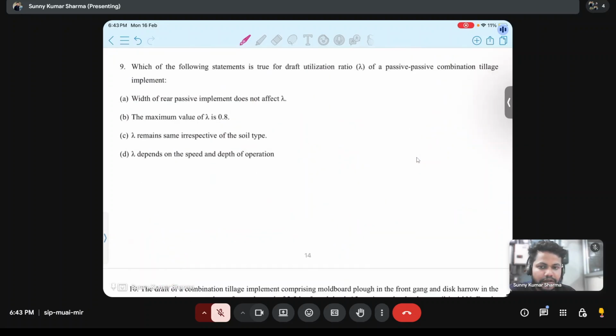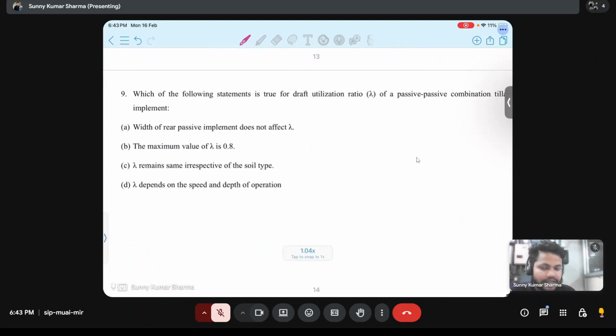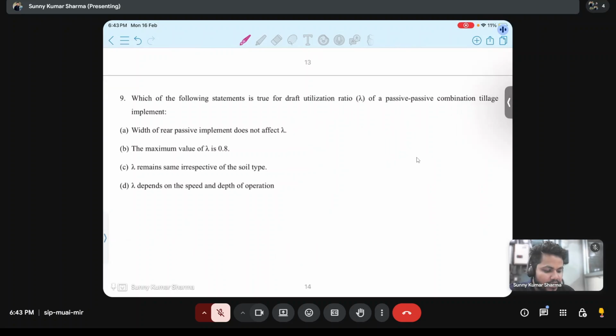So concept, what is draft utilization ratio, that I taught, but what are its values? So it can vary from 0 to 1. Its value will be maximum 1, not 0.8. So this statement is incorrect.